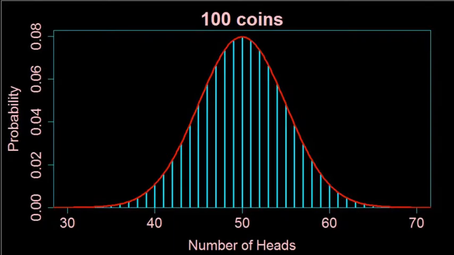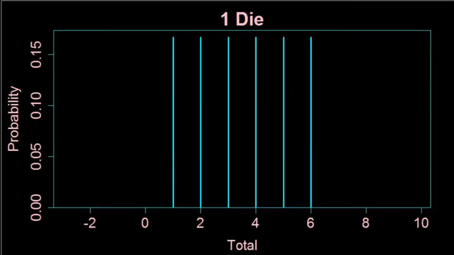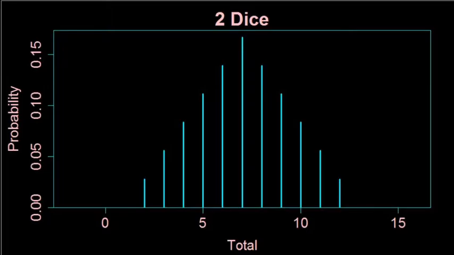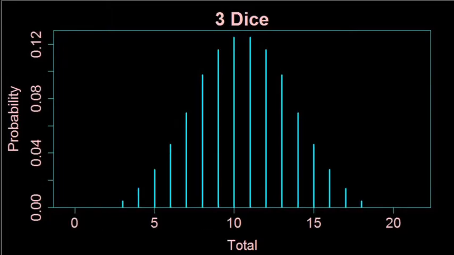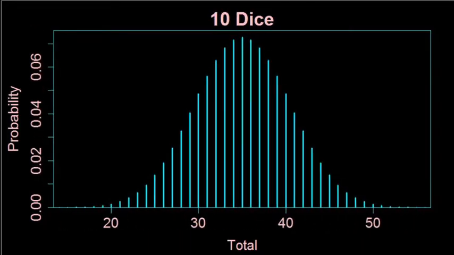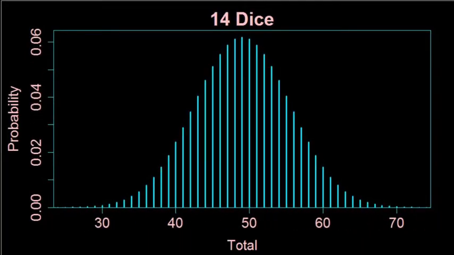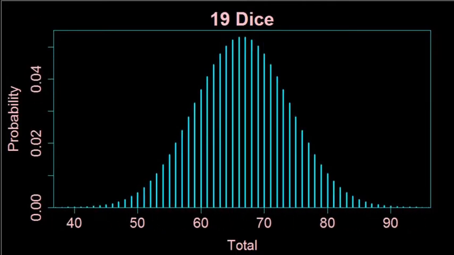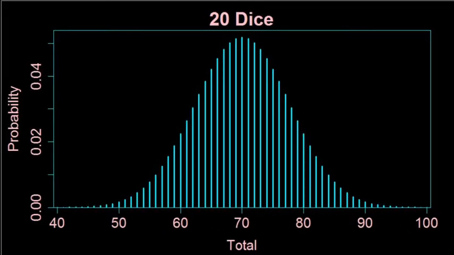Let's roll some dice. We'll start with just one die. We can get any of the numbers from 1 to 6. Here's the probability distribution. It's definitely not the normal distribution. If we roll 2 dice and add them, it looks like this. Here's 3 dice, or 4, or more. Once again, an interesting thing is happening. As we roll more and more dice and add them up, the probability distribution of the sum is taking on a characteristic shape, the same shape we got with coin flips.